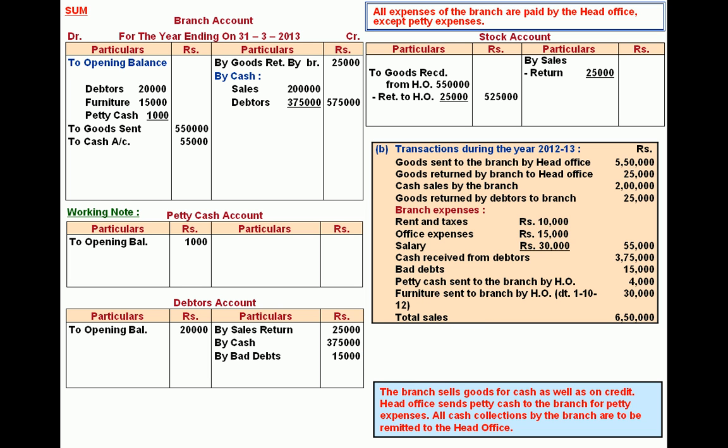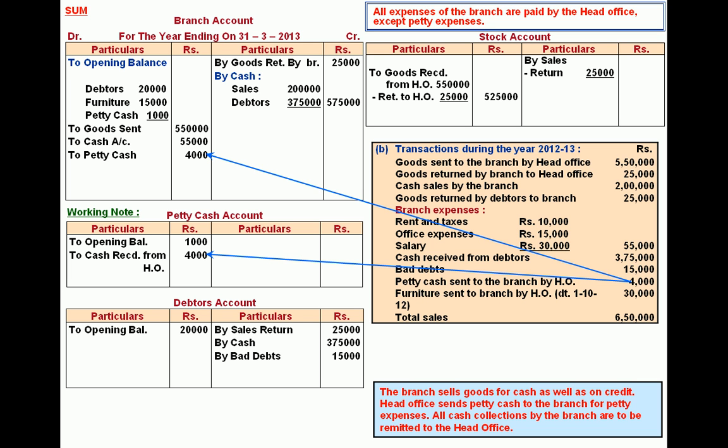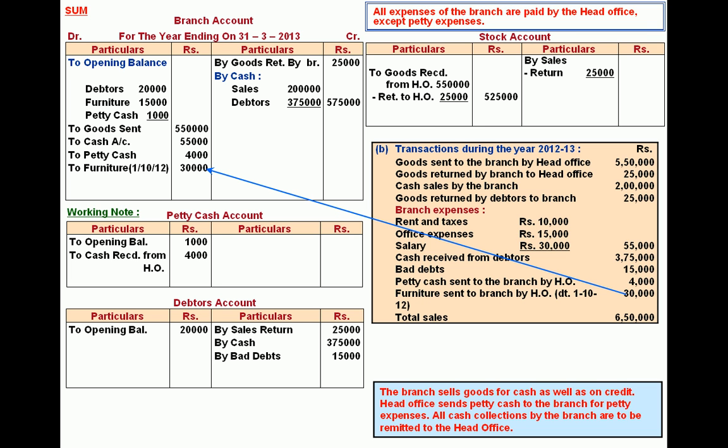Petty cash sent to the branch. Branch is the receiver. Branch account debit to petty cash account. And in a working note petty cash account receipt side we write 4,000 amount received for petty expenses. Furniture sent to the branch. Branch is the receiver. Branch account debit to furniture account 30,000.